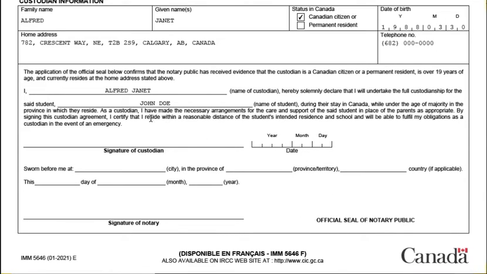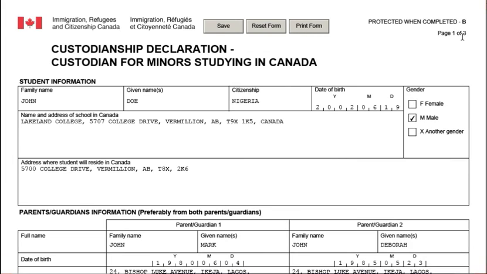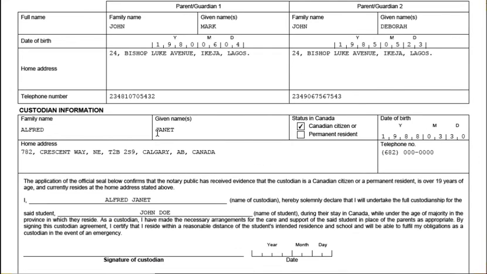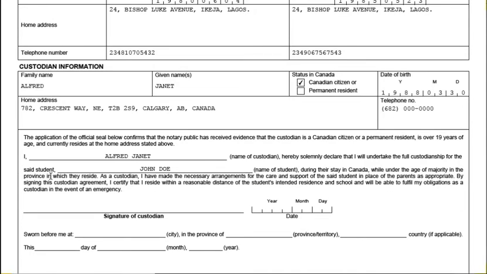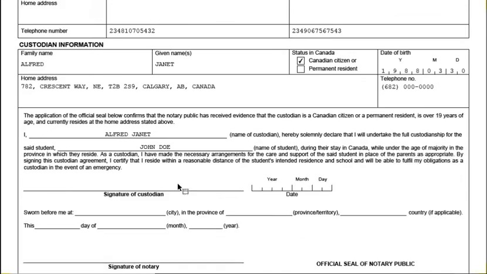Kindly take note of that, because the declaration is being made by the guardian, by the custodian in Canada. So the declaration we have here is I, Alfred Janet, that is the name of the custodian. Note that this declaration here, the notary signature and the notary seal here should be from Canada. All the information we are going to put here should be in Canada, because this is for the custodian. This page 1 of 3 is for the custodian. We still have other information below, but this current part, kindly note, is for the custodian. So it should be signed and notarized in Canada.